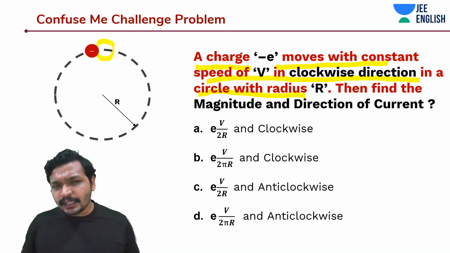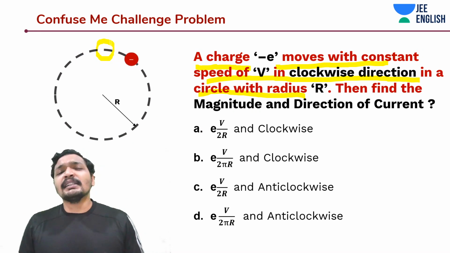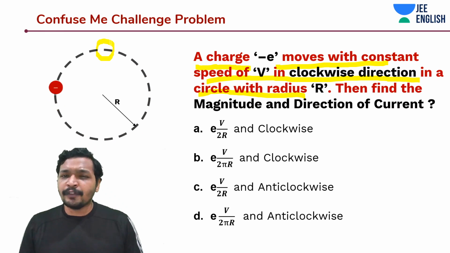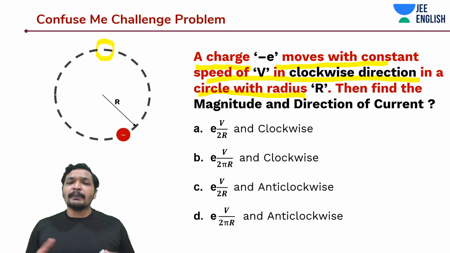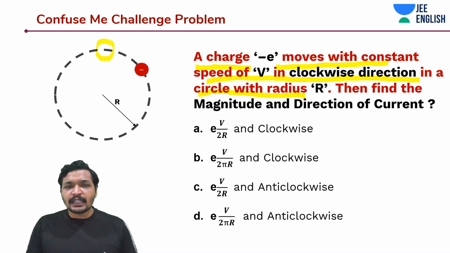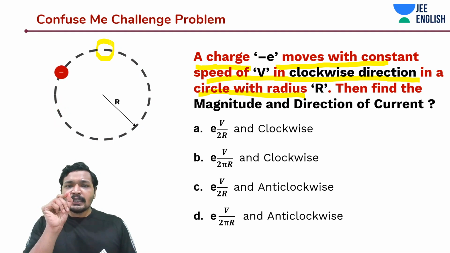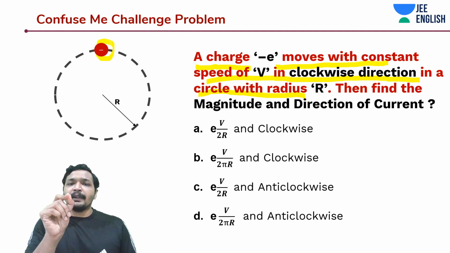A very hypothetical problem, but understand this point very carefully. When I'm talking about a non-traditional but basic question, a basic concept where this charge is flowing in a circle, say from this point, then this charge completes the entire circular motion, coming back to this point again.